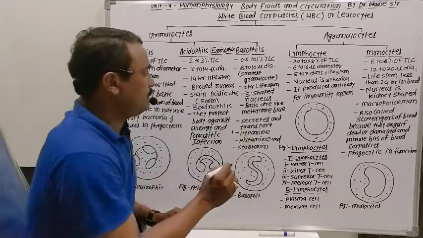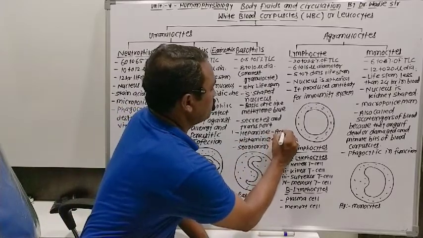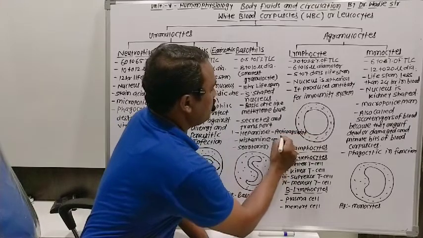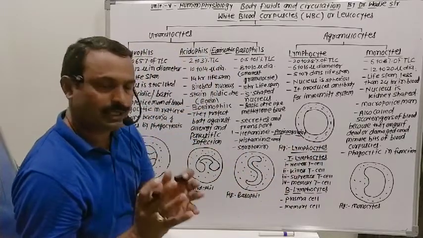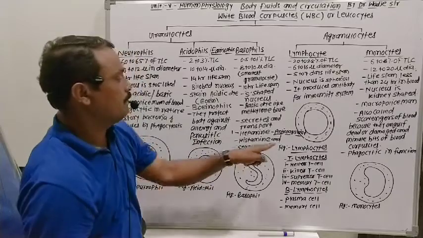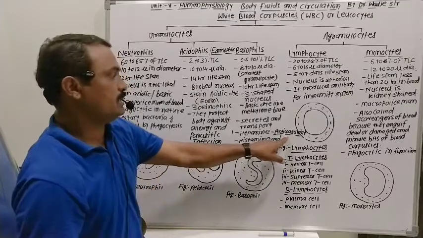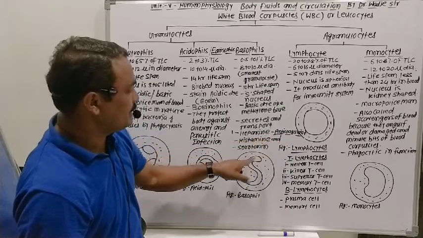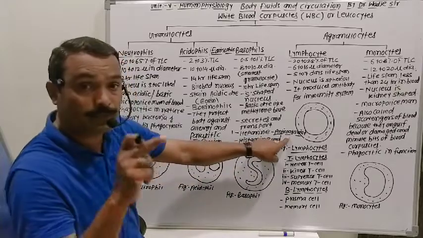Heparin acts as an anticoagulant. What is an anticoagulant? Anti means opposite, coagulation means clotting. It prevents the clotting of blood within blood vessels. Heparin is useful for preventing clotting of blood within blood vessels, and that's why it is called an anticoagulant. Heparin is the most important substance secreted by the basophil cells.